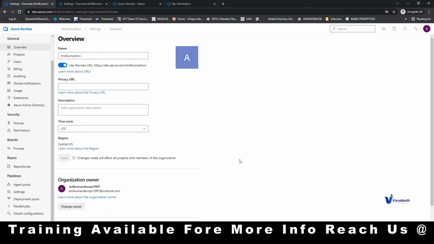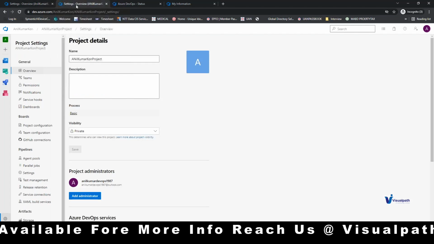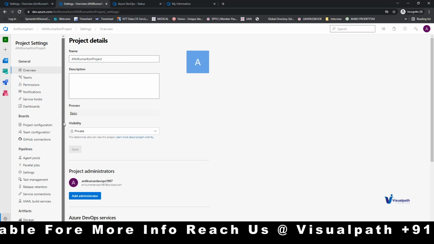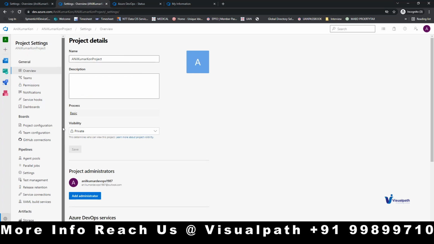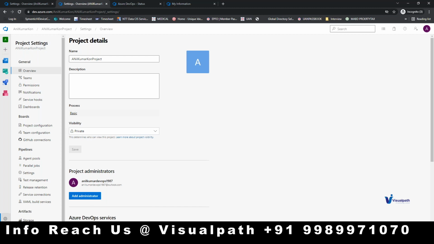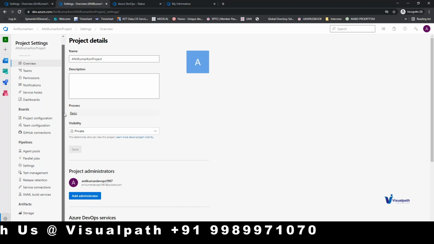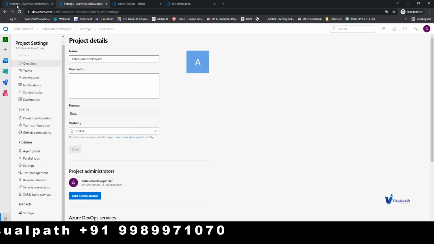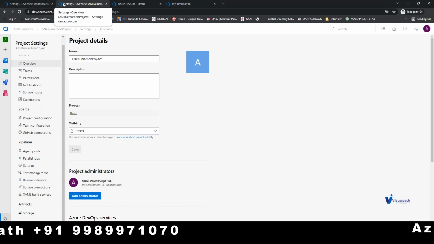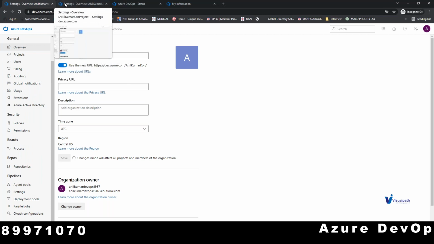Go to the second tab and verify the headers of the settings that you have: general, boards, pipelines, artifacts, tests also. The list of options available in each root category is different for project and for organization. You can compare. Maybe a small set of properties might be common, but most of them are different.